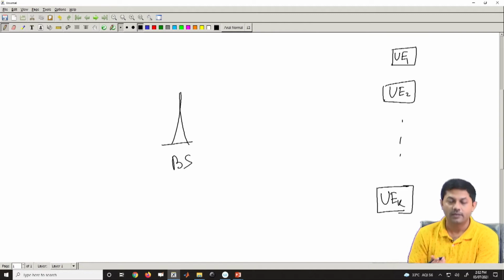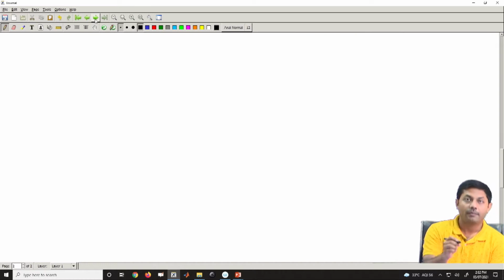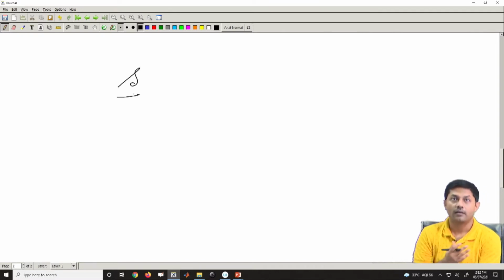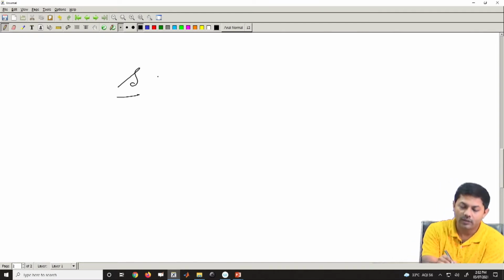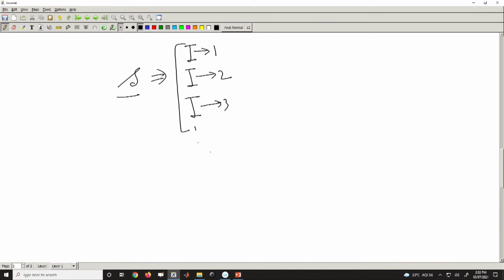But if you have a multi-user MIMO, then what do you usually do? Usually, in a mathematical sense, you have a stream of data. Let us say you have this S bar, which can be a stream of data, and within the S bar some data may be for user 1, some data for user 2, some data for user 3 and so on. So, this block is probably for the first user, this block for the second user, the third user and so on. Now, this particular data, we usually do some sort of pre-coding over that.